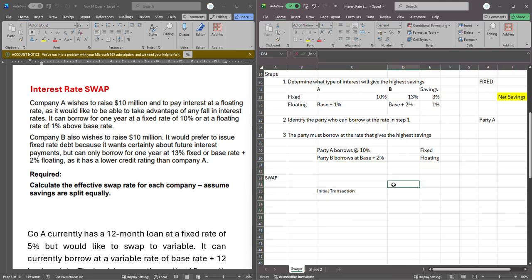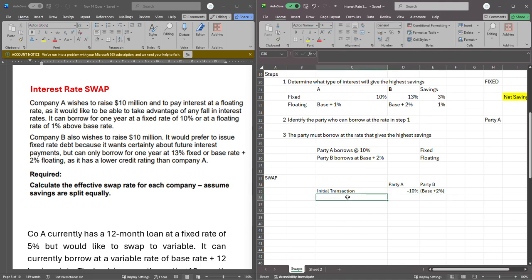So I'm going to have party, let's call it A. Just say party A. And this is party B. Right. So the initial transaction is that A will pay at 10%, we've seen it, and B at base plus 2. So this will be 10%. Let me make it negative so that we can show that it's paying. And this one also will pay at base plus 2%.